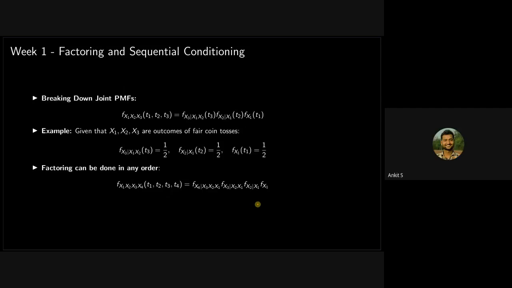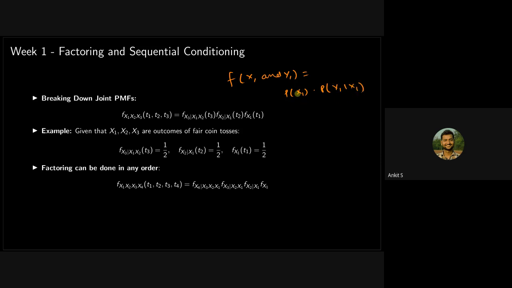Then this is a little bit important. How do you do the factoring and sequential conditioning? Suppose you have this joint probability, right? You know that if we have to calculate the joint probability of x1 and y1, you will calculate it by the probability of getting x1 times the probability of getting y1 given x1 has happened.